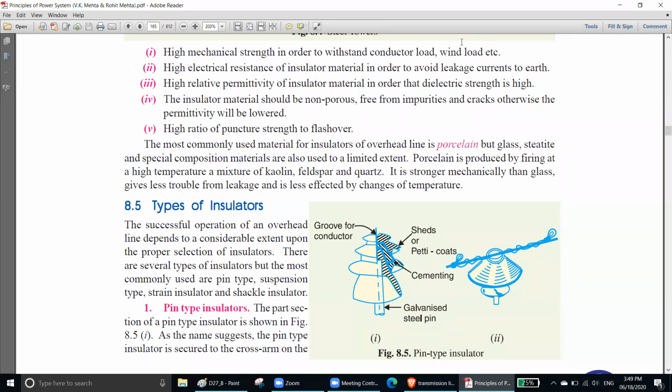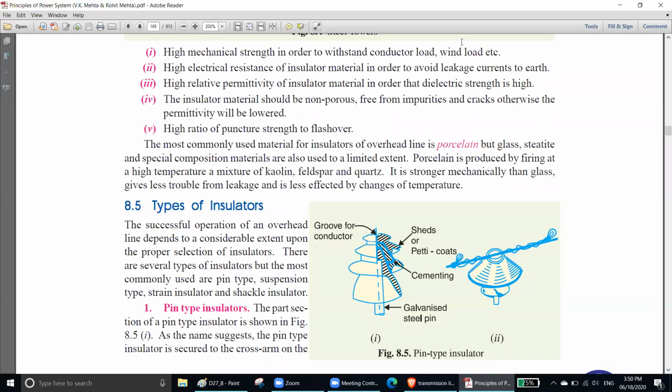High electrical resistance of insulator materials in order to avoid leakage current to earth. So it should have high electrical resistance of insulator material in order to avoid leakage current. Your current leakage should be smaller.